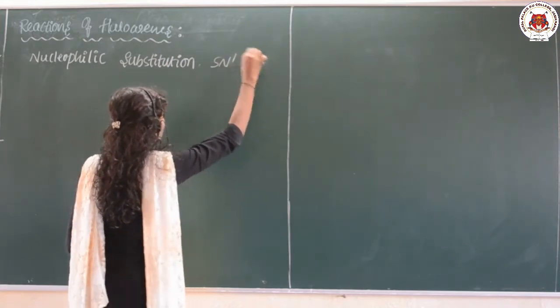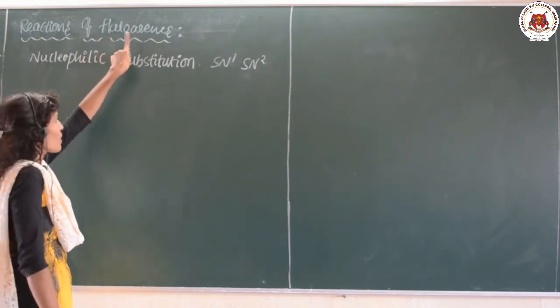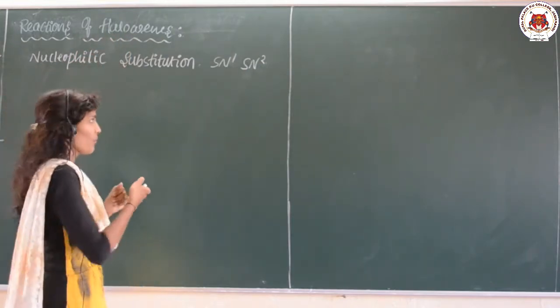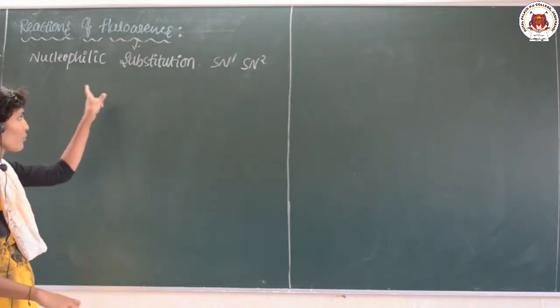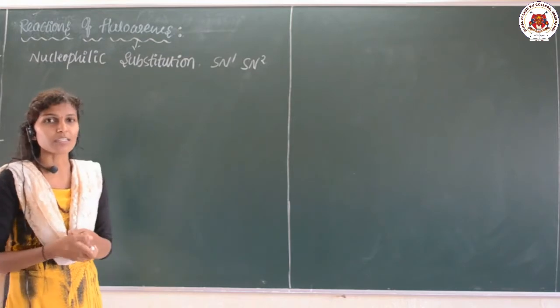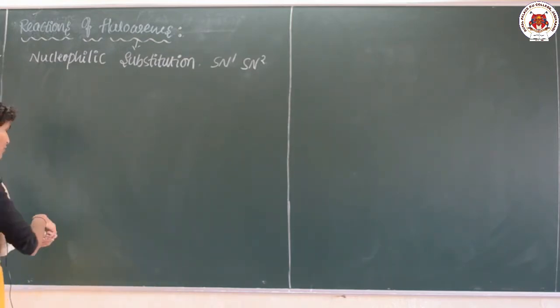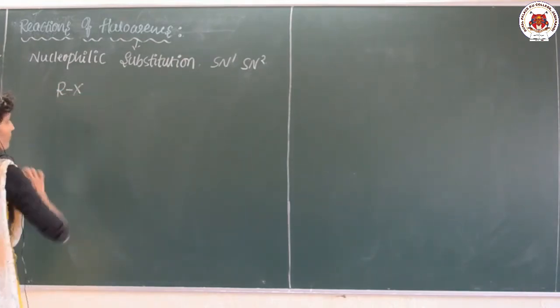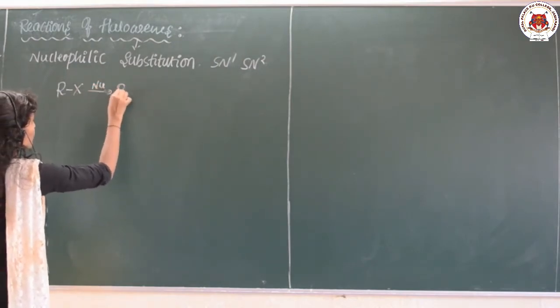Now in today's class we are talking about whether the haloarenes undergo a nucleophilic substitution reaction or not. First, this is the haloalkane, and it undergoes nucleophilic substitution reaction.